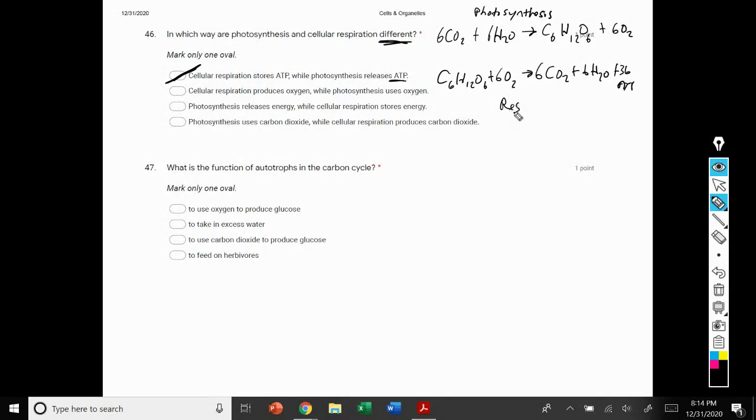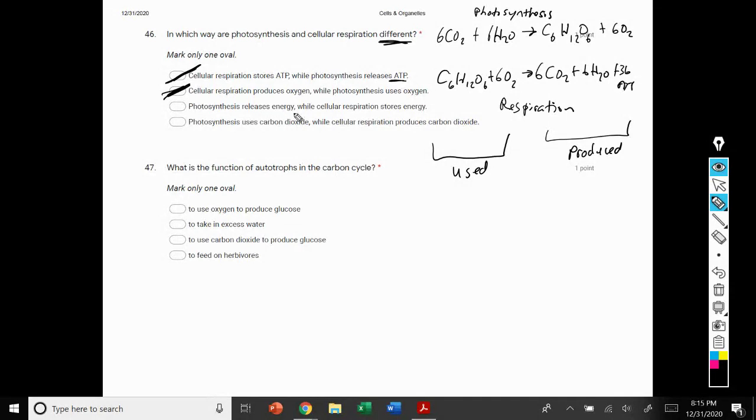Again, this is the formula for cellular respiration here, and it doesn't produce oxygen. Whatever's on the right side of the equation is what's produced. Whatever's on the left side of the equation is what's used. So there is no oxygen produced in cellular respiration. There is oxygen used. So that eliminates option 2.